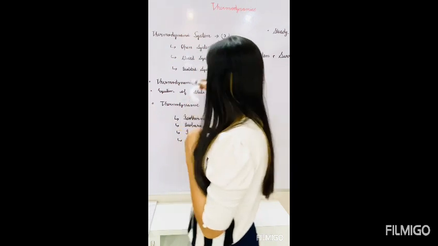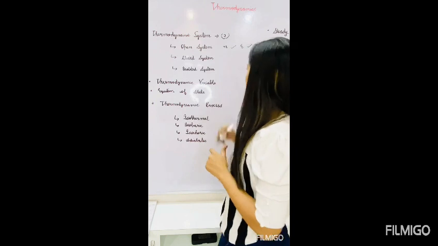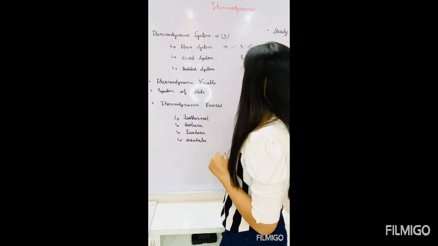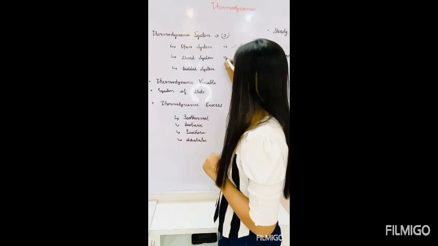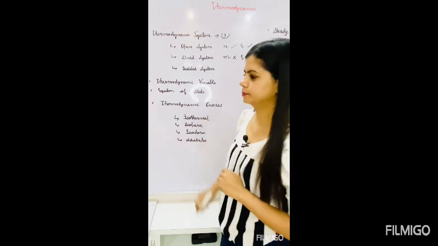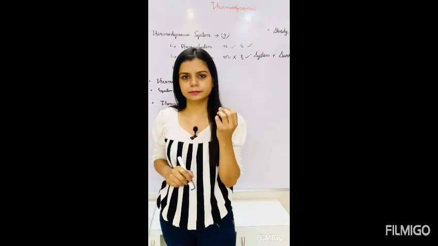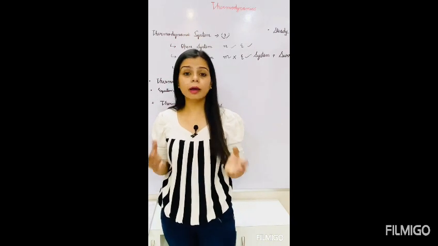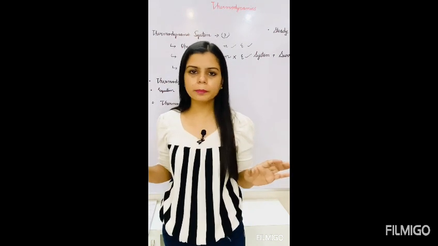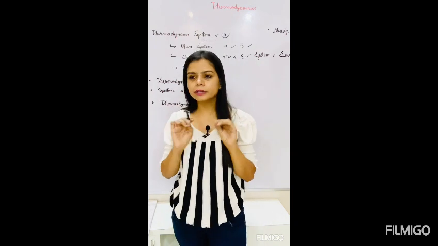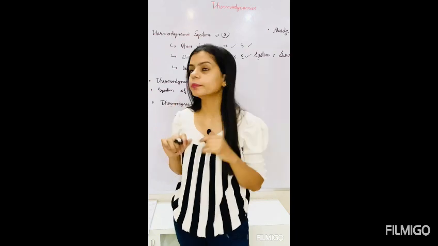The second one is the closed system. In this system, we exchange only energy. There is exchange of energy and we don't exchange mass with the surroundings. For example, when the cup is covered with a lid, what happens? No vapors are coming out of the cup, right? Energy exchange is there but no mass exchange is there.